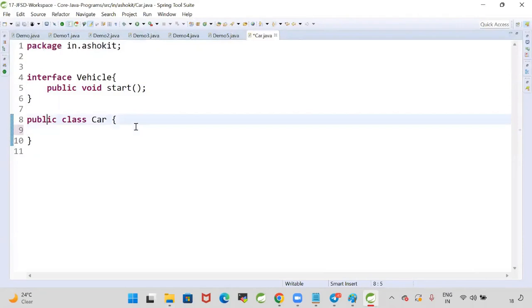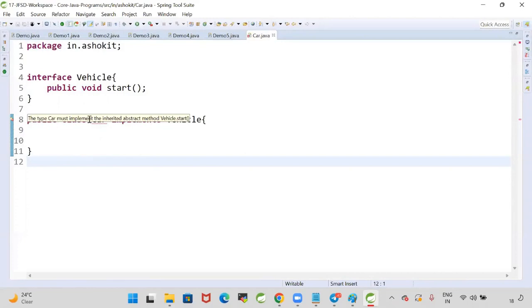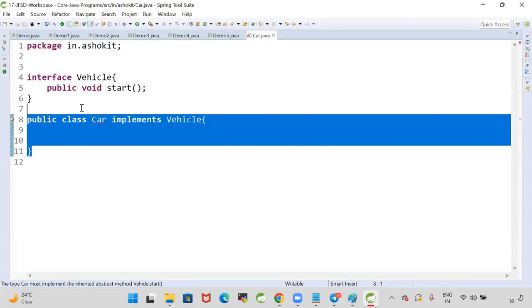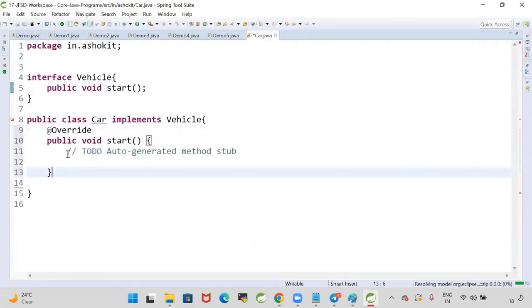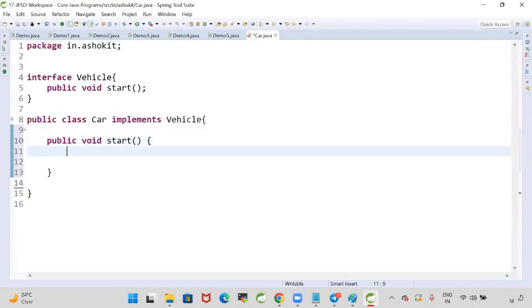Here car class is available. Car class is going to implement that interface. Car implements vehicle. Now see, when my class is implementing an interface, it is failing at the compile time. Car must implement the abstract method called start method. Because this is an abstract method, when my class is implementing that interface, it has to override that method. Let me override that method. When I override that start method, here I can write some logic. Whenever we are implementing an interface, we need to override that method. System.out.println start. That is car start.